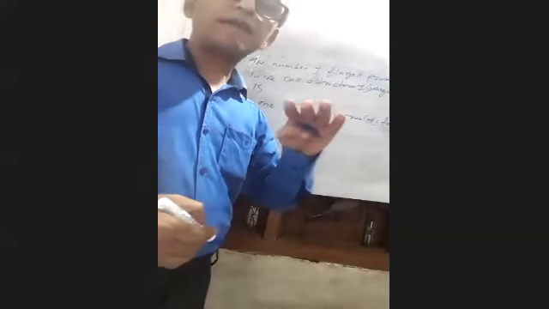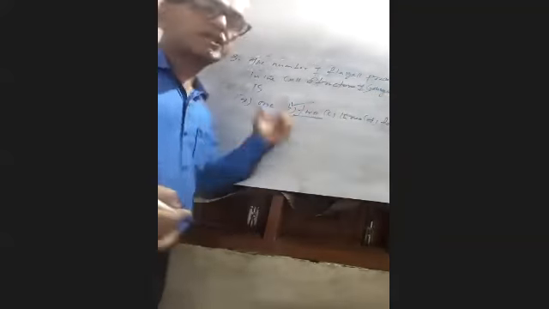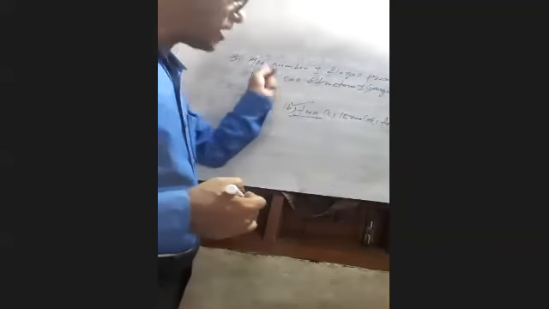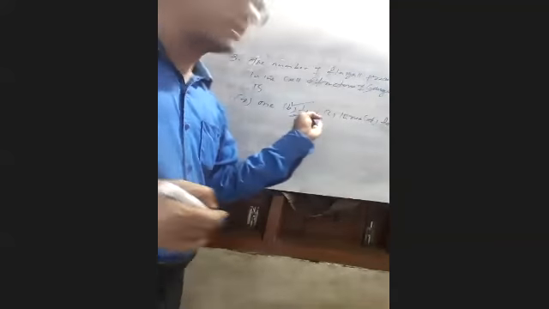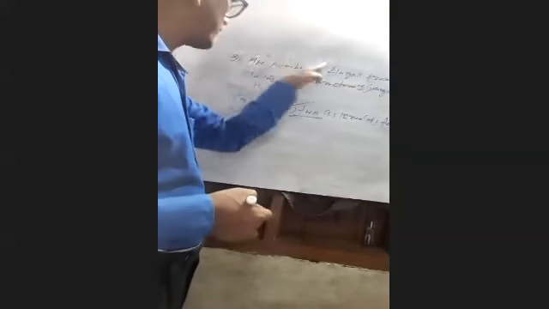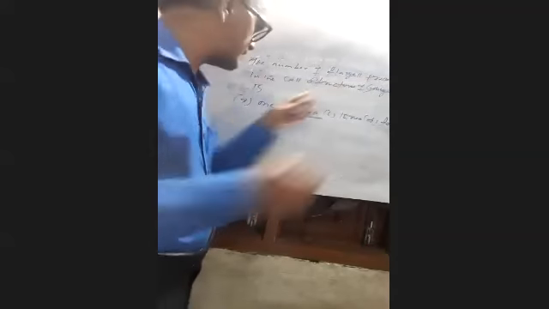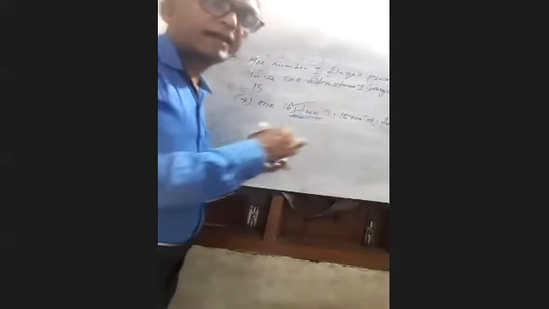Sir, 2. Option B. Yes, good. Two is the right answer. You know that Gonyaulax is a dinoflagellate. Dinoflagellate means there are 2 flagella, so 2 is the right answer. The question will be formed in this way. Anyone can answer 2, but the question will be set in that form. Very brilliant.